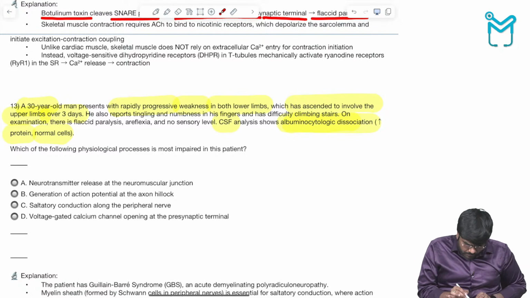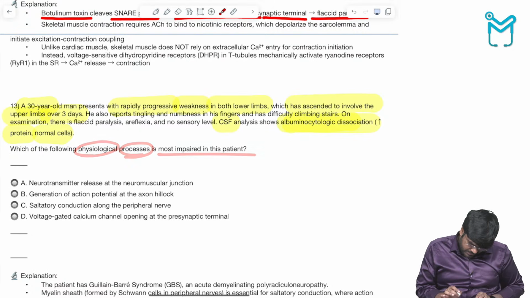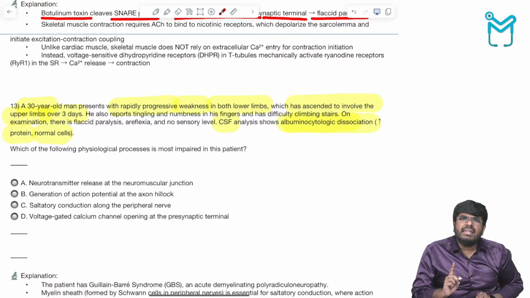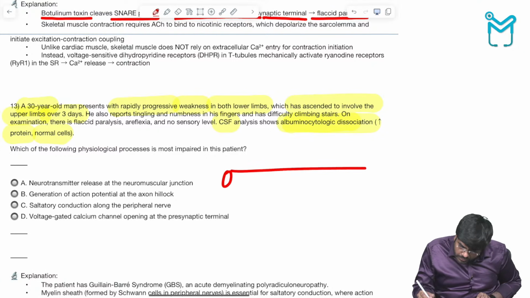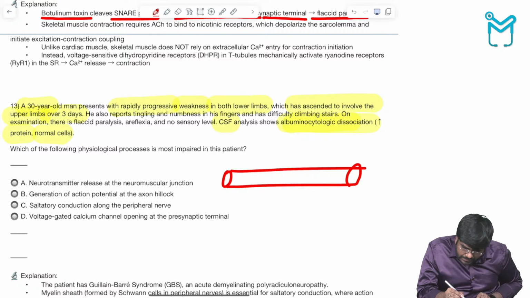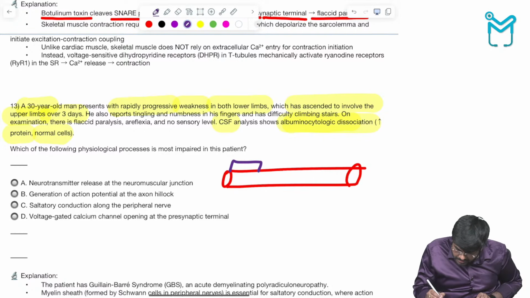Which of the following physiological processes is impaired in this patient? GBS is a demyelinating disorder of the peripheral nerves. Normally, if you look at a nerve, there will be myelin sheath here, here, and here.